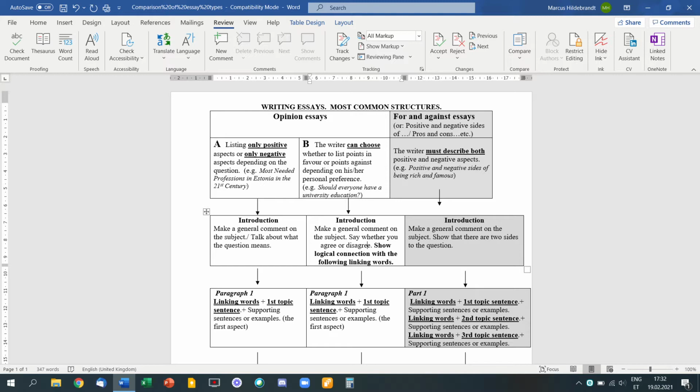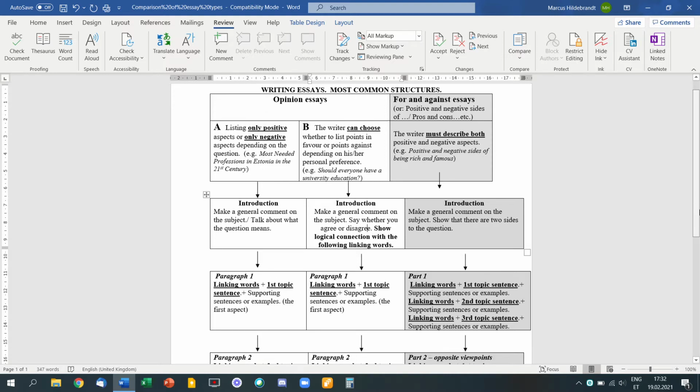Now, because you have stated your opinion in the introduction, people will want to know what arguments you have that support your decision. So the paragraphs of the main body are those arguments that support the decision you made in the introduction. Let's, for example, say that you claim that everyone should have university education, and you say so in the introduction. Then the following paragraphs of the main body should tell us why you think that everyone should have a university education. And probably you have more than one argument. Thus, you also have more than one paragraph in the main body.